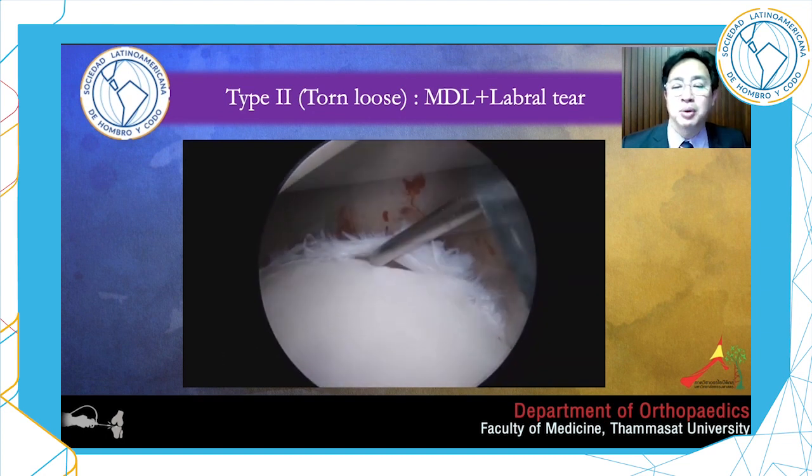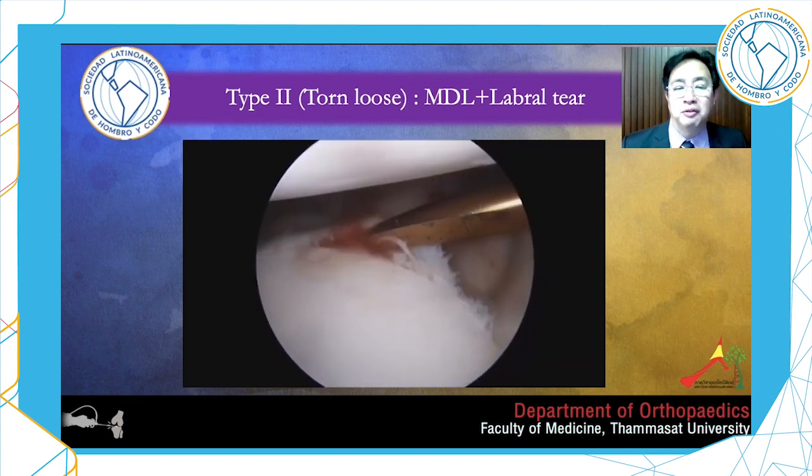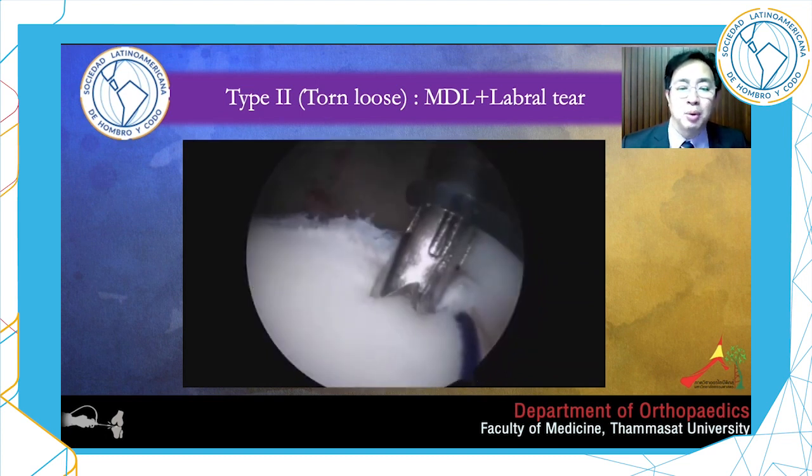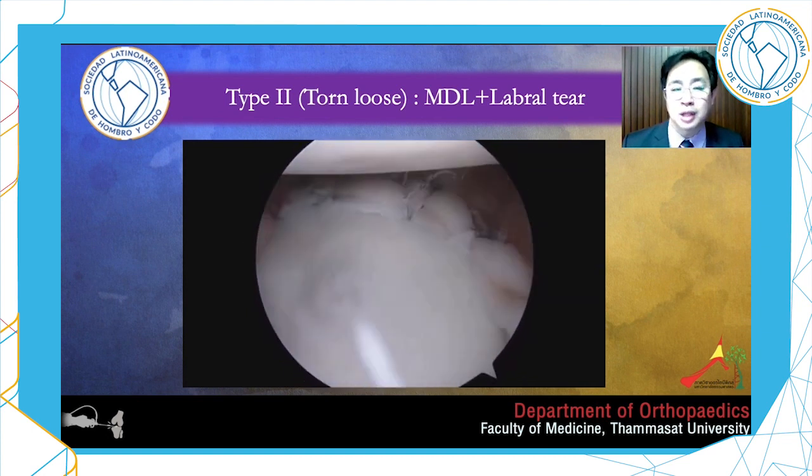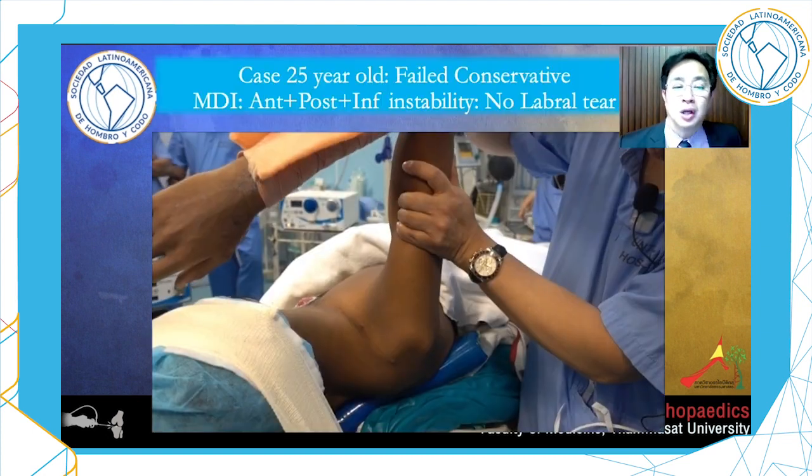This is a good example of a torn loose patient. Finally, I did the pancapsulolabral repair for him, from 3 to 6 and 6 to 9 o'clock.